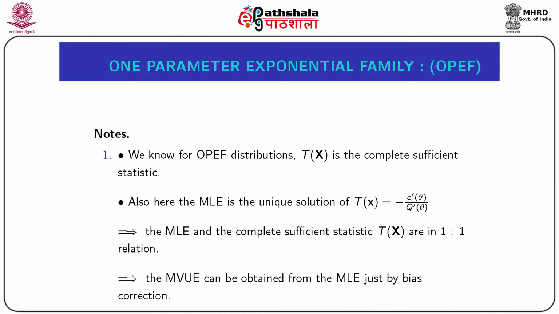But we know by the Rao-Blackwell-Lehmann-Scheffé theorem that the minimum variance unbiased estimator is a function of the complete sufficient statistic.